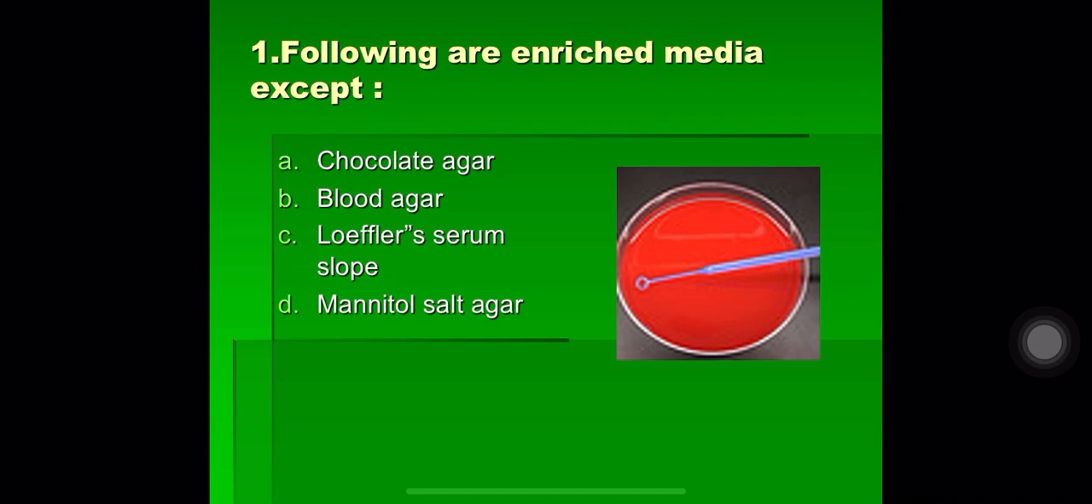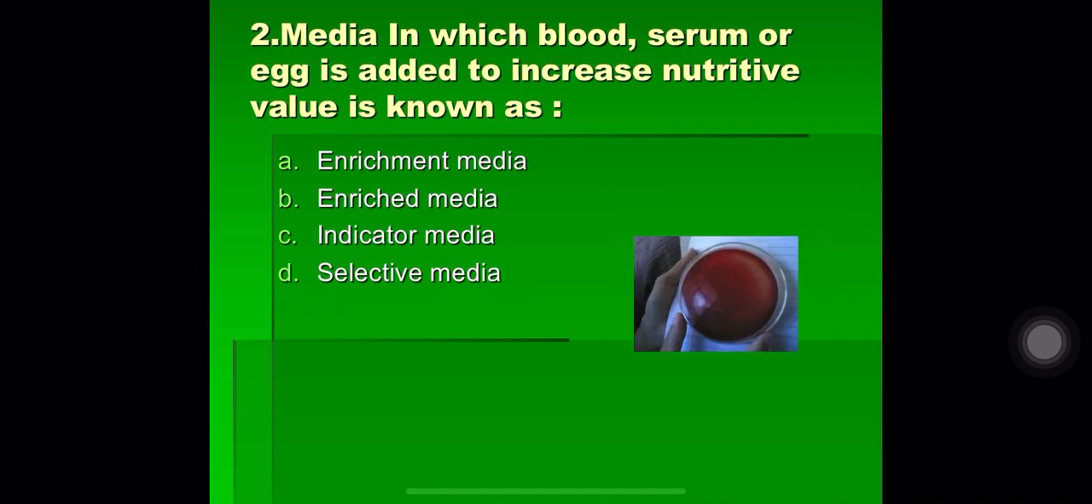The fourth one is a selective medium, that is mannitol salt agar, which is used for staphylococcus as a selective medium. Question number 2. Media in which blood, serum or egg is added to increase its nutritive value is known as A. Enrichment medium, B. Enriched media, C. Indicator media and D. Selective media. So increasing the nutritive value, that is enriched media. Option is B. Enriched media.